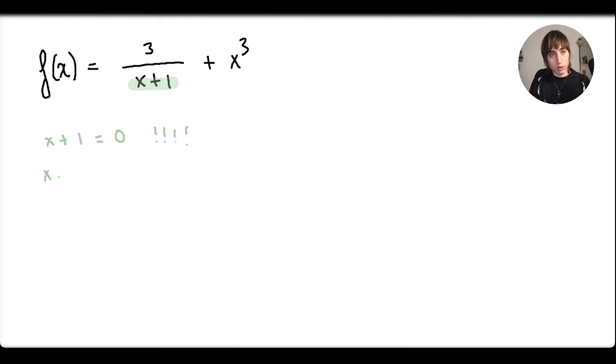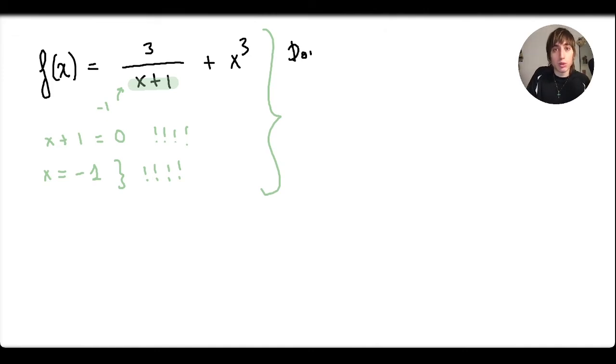If I solve this equation, I realize that when x is minus 1, I'm going to have a huge problem, because when I put a minus 1 here, I'm going to end up doing 3 divided by 0, and we cannot do that. Therefore, the domain of this function, and let's see how to express it properly, would be all real numbers, in general it works, except, so minus, the input minus 1. That would be the domain of this function.